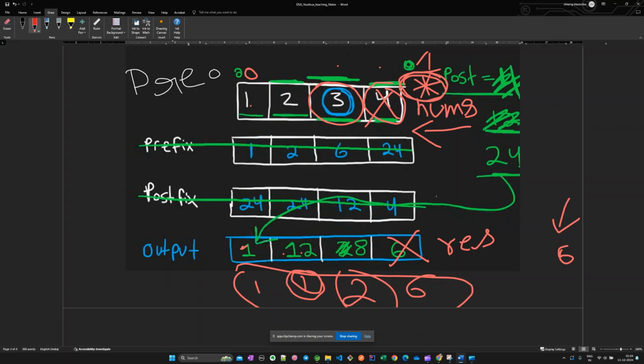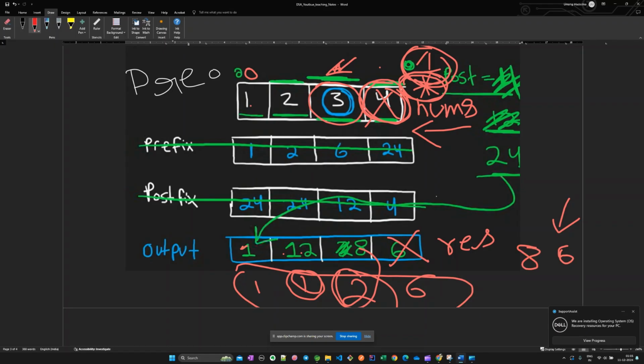First, we would be calculating the postfix, which is nums of I plus 1 times the postfix we had previously. The number at the I plus 1 position is 4, and 4 into 1 is 4, that would be the postfix. And we have the number 2 here, so 4 twos are 8 would be the answer.